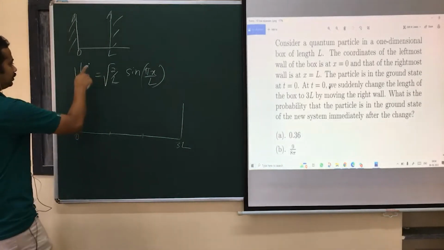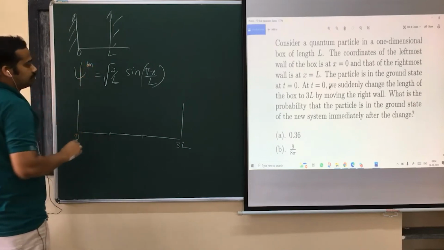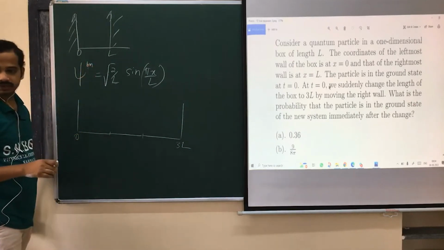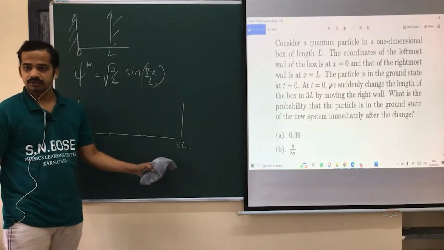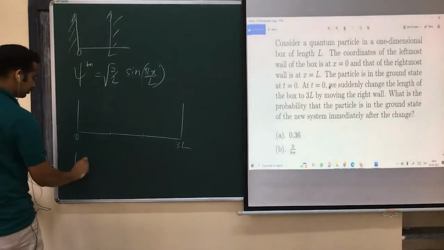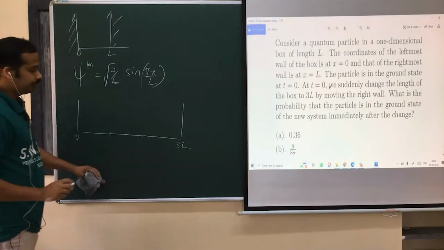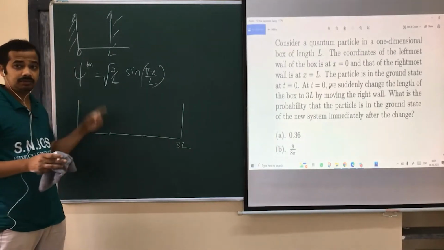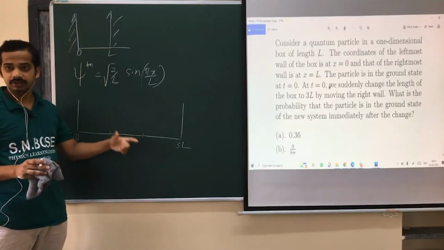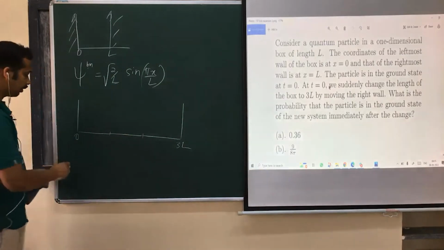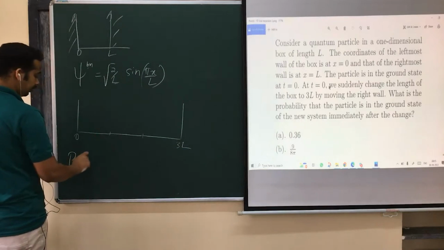Is that okay? Now this is the initial state, or the state before measurement. Can I say like this? State before the measurement. What he's asking is, what is the probability of finding it in the ground state of the new box? Am I right? What is the ground state of the new box? Psi after measurement, isn't it? Now you are doing the measurement on this system, not this system. You should get an outcome of this one, an energy eigenvalue of this one. Am I right? It's asking what is the probability of getting the ground state. Ground state means again the E1 state of the new box.